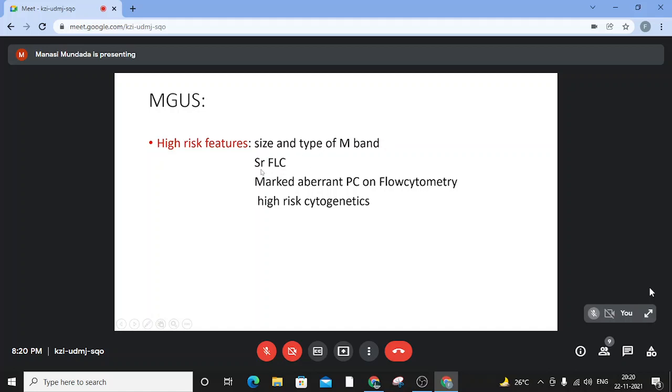Second, a deranged serum free light chain ratio. Third, a marked aberrant plasma cell percentage on flow cytometry. Generally, if more than 95% of the plasma cells isolated show aberrant markers, it connotes a high-risk feature for MGUS progressing to multiple myeloma. And then there are high-risk cytogenetics, like 1p deletions, 13q deletions, and 14;16 translocations, which make the MGUS a high-risk MGUS.